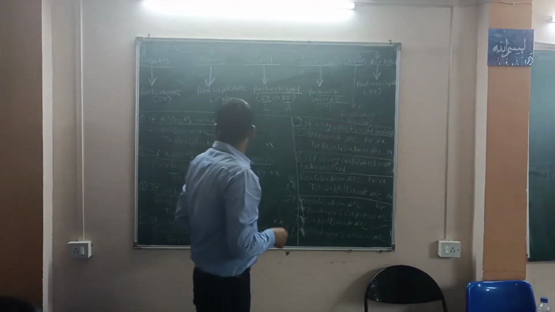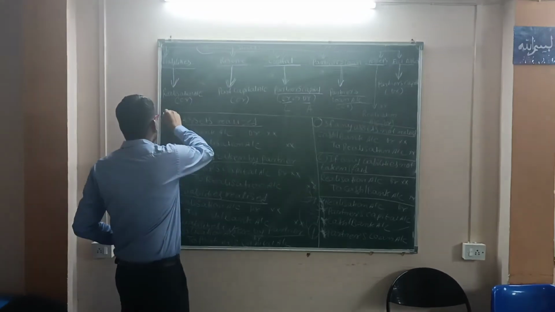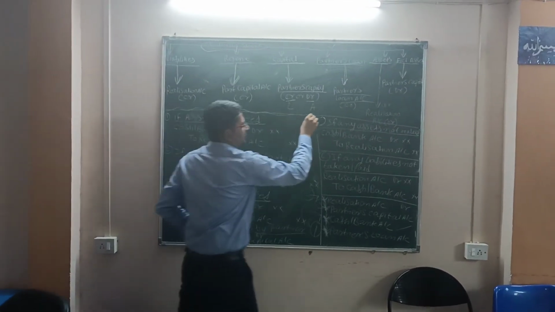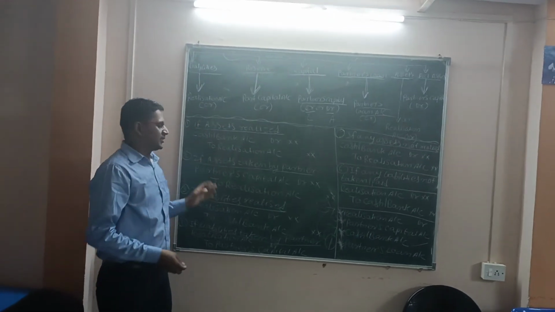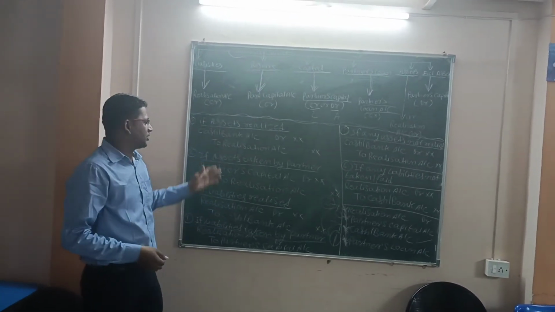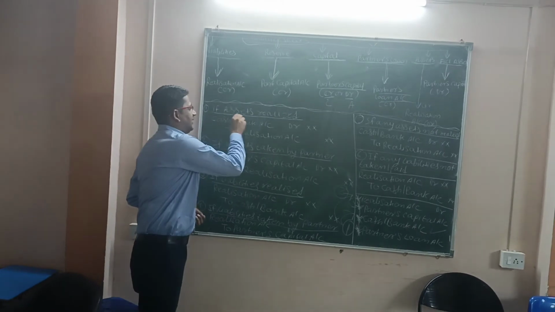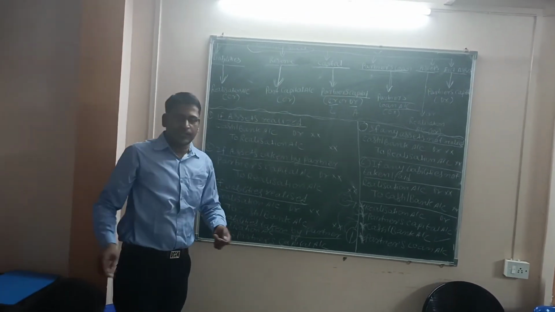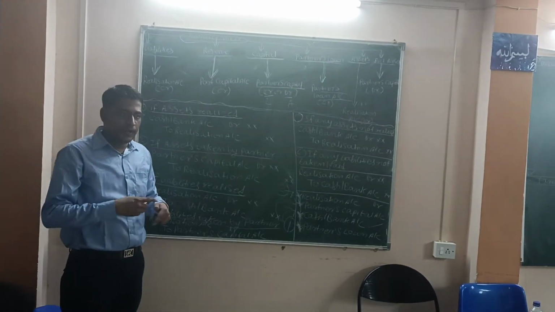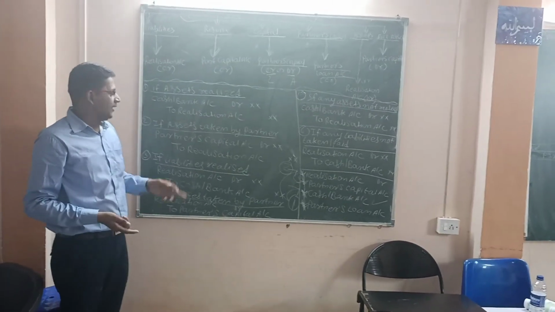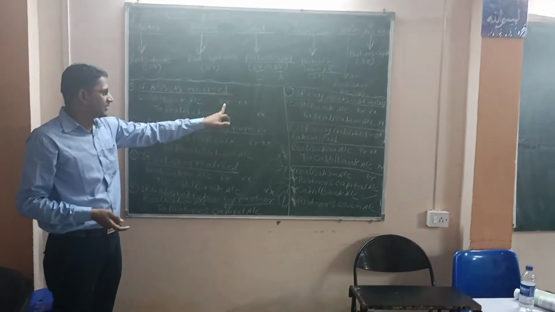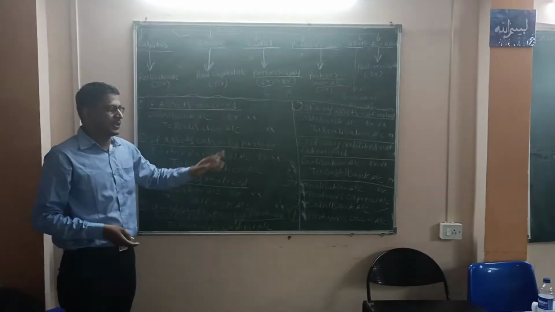Now after completing this table, I am going to give you some journal entries, and I am going to brief you about some journal entries. If assets realized. If assets realized means what? If we have sold our asset, then we are going to receive some money, then cash or bank account is debited and to realization account.